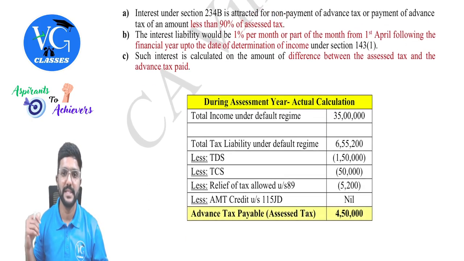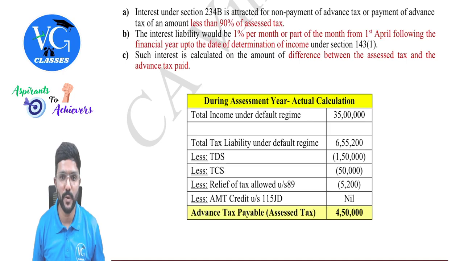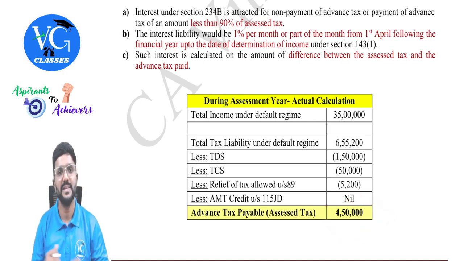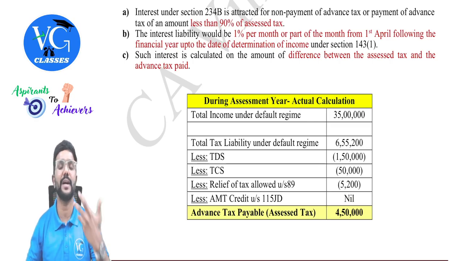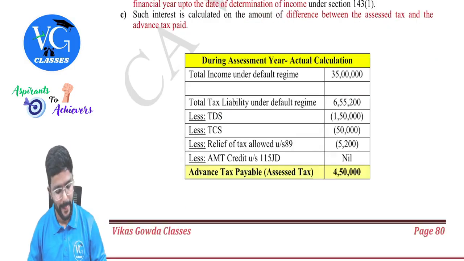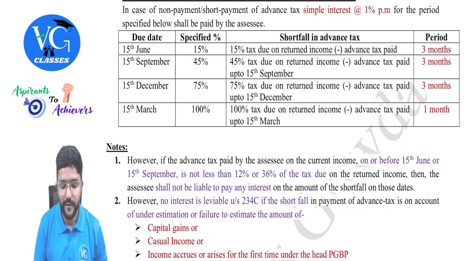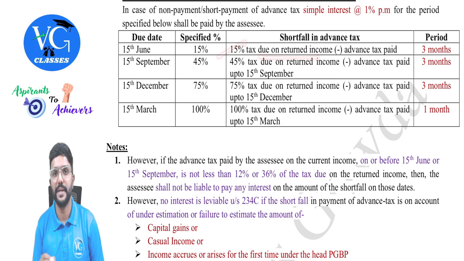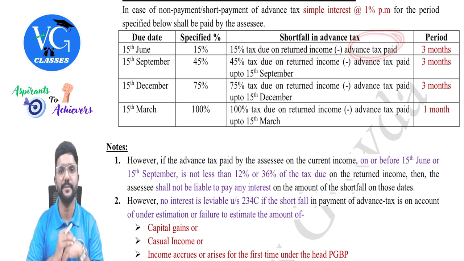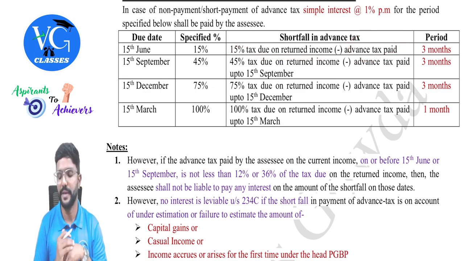Whereas in section 234C, they are using the word tax due on returned income. Both mean the same: what is the actual amount of advance tax which was supposed to be paid by the assessee. So on or before 15th June, 15% of the tax due on the returned income minus the actual amount paid. What is the actual amount paid?